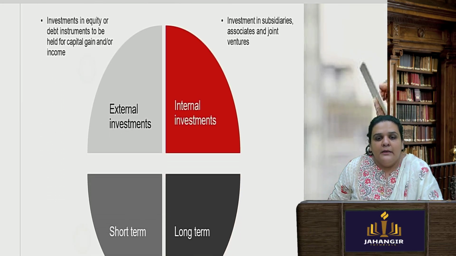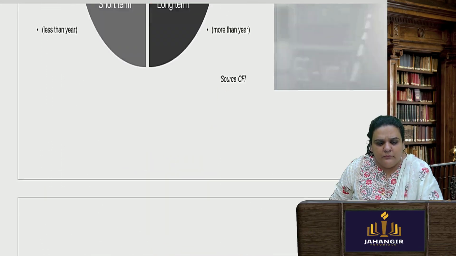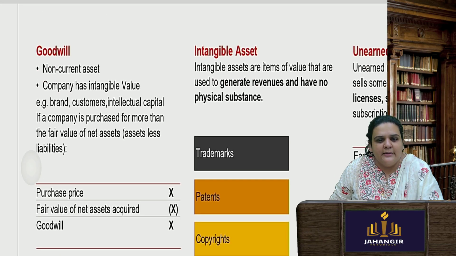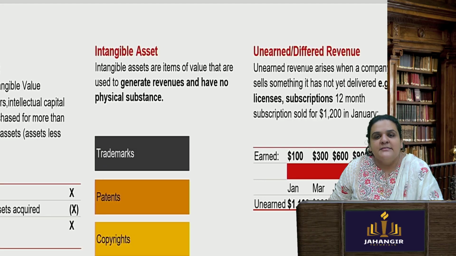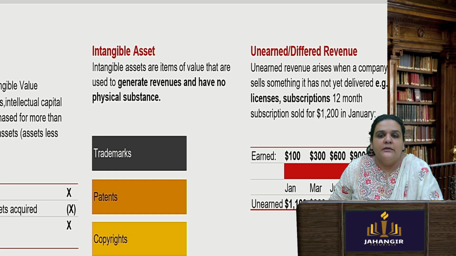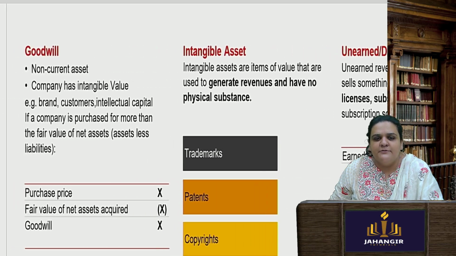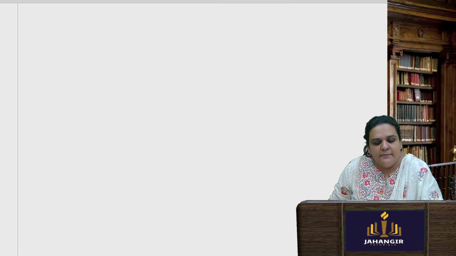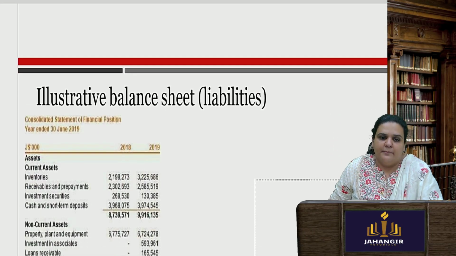Now, other assets: we can have some assets which are intangible in nature. We can have some assets which are goodwill, some unearned and deferred revenue. These are all different types of assets which, as per the nature of the company and its operations, can and cannot be there.